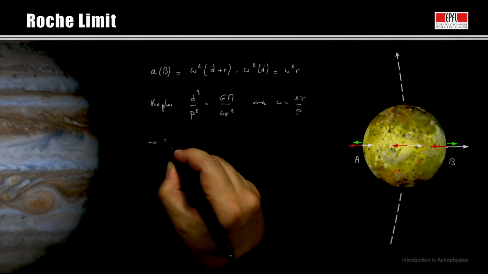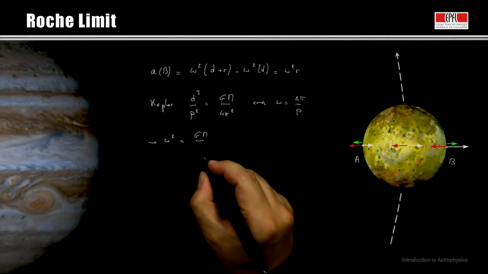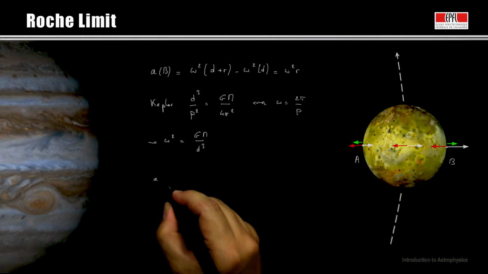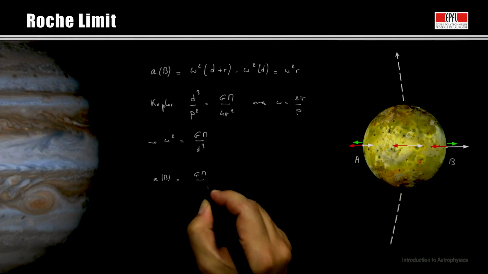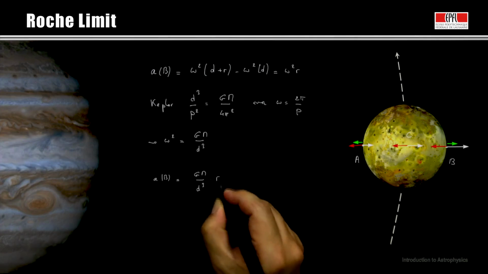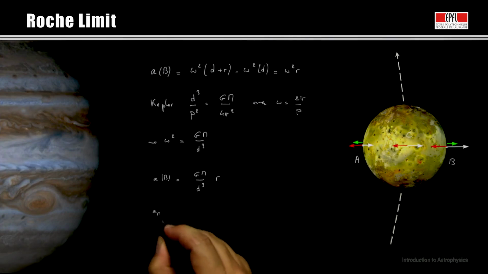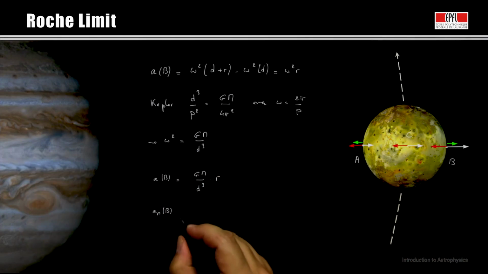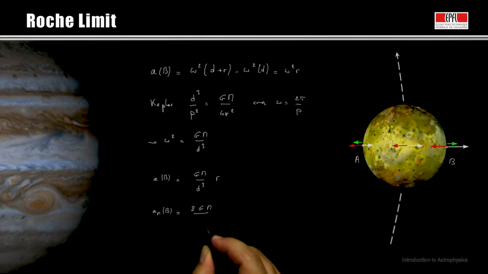From there we deduce that GM divided by d, that we inject here in order to get the acceleration at point B. It is equal to GM divided by d times r. As we've seen before, the tidal acceleration at point B, caused by the gradient of the gravitational force through the satellite, equals 2GM divided by d times r.